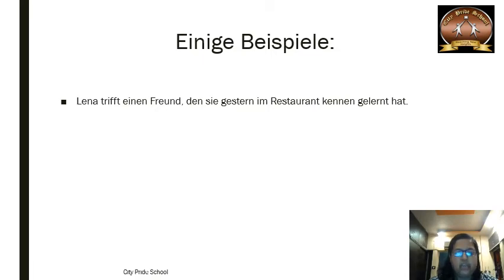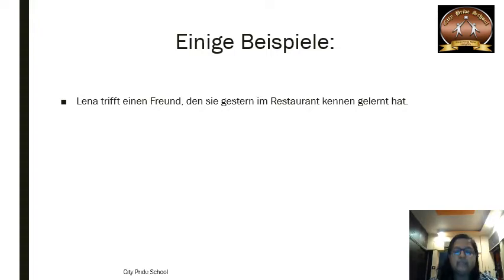So here we are talking about the friend. So the relative pronoun den is used for that friend. It is a subordinate clause. Lena trifft einen Freund is the main clause, and sie gestern im Restaurant kennengelernt hat is the subordinate clause. So hat is the second position verb which has come at the end.